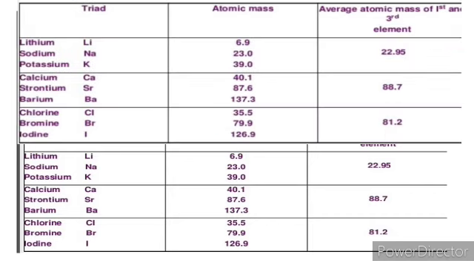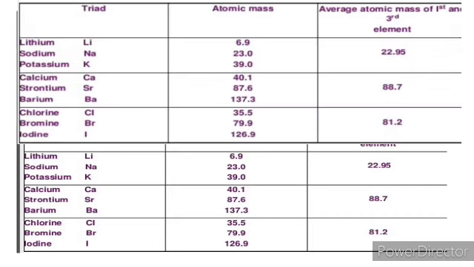Then further, Mendeleev attempted the periodic classification of the elements. The features of Mendeleev's periodic table are based on Mendeleev's periodic law, that properties of elements are a periodic function of their atomic masses.